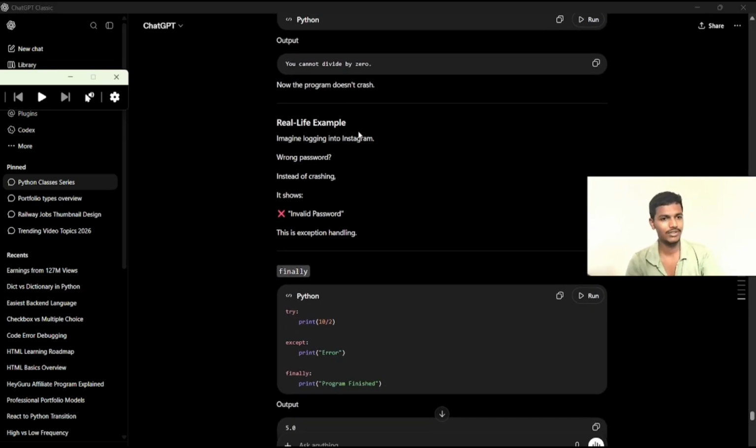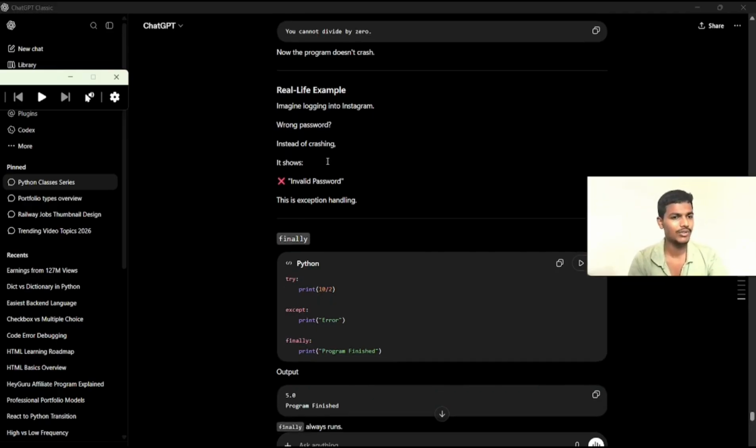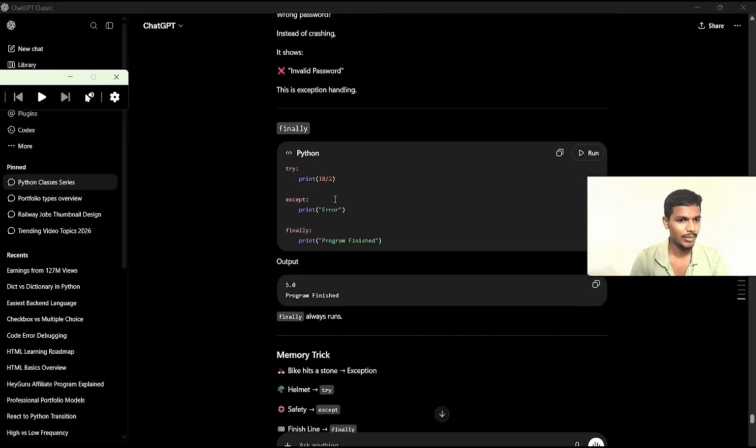Okay. Real life example. Imagine logging into Instagram. If you enter a wrong password, instead of crashing, it asks once again, in this way it will happen. If you enter the correct password, it is directly executed. If invalid, it shows an invalid password, and an exception will happen.